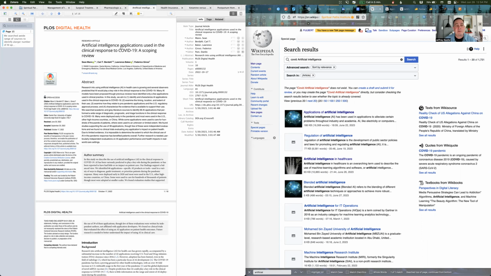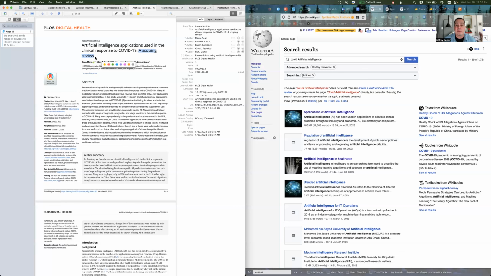It's called Artificial Intelligence Applications Used in the Clinical Response to COVID-19. Okay, now, sounds like a good article. What's really important and what sets this article apart is it is a scoping review. A scoping review is a very high level of research. It's not just an individual study. This looks at a whole bunch of different studies.